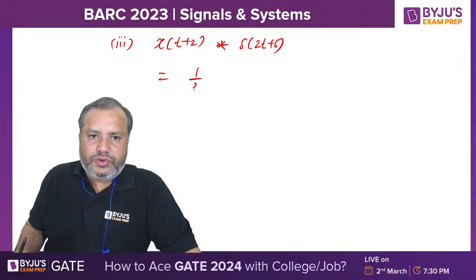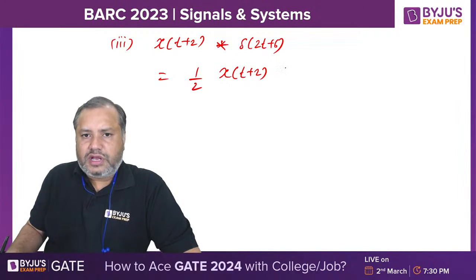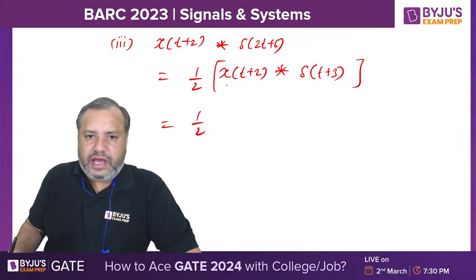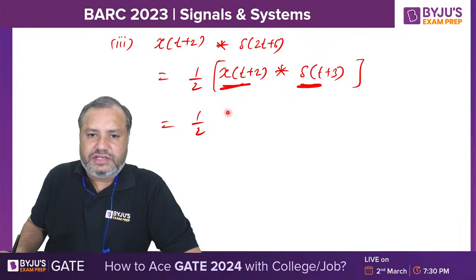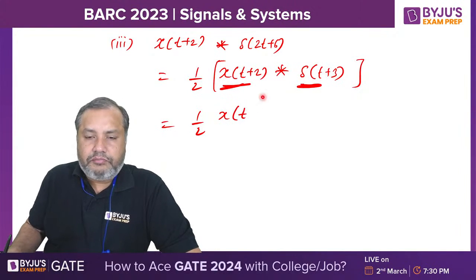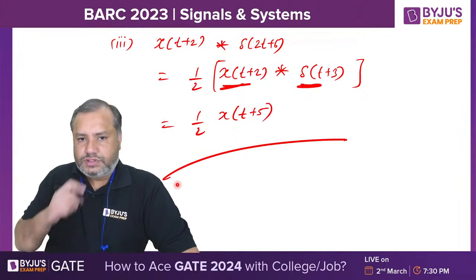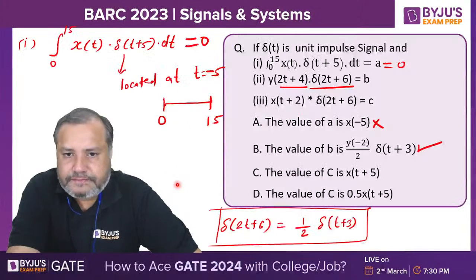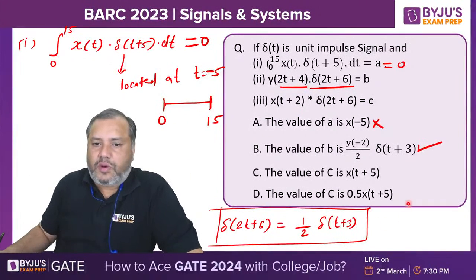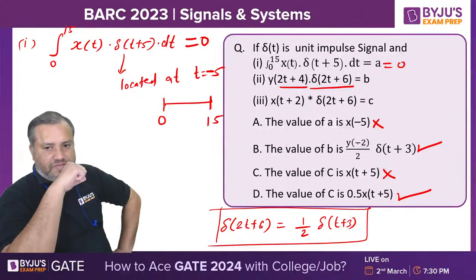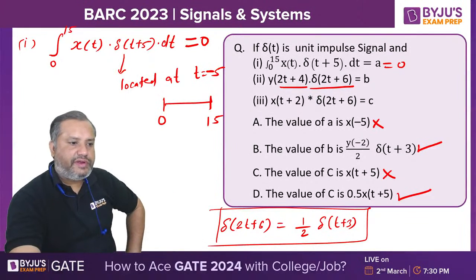Okay, so 1 by 2 is already out. X of t plus 2 convolution as it is, and this is delta t plus 3. Now what is the answer for this? X of t convolution with delta t is simply x of t, but with the net shifting. So 2 plus 3, that will be 1 by 2 x of t plus 5. Option D is the correct one. Tell me, brother, understood everyone?